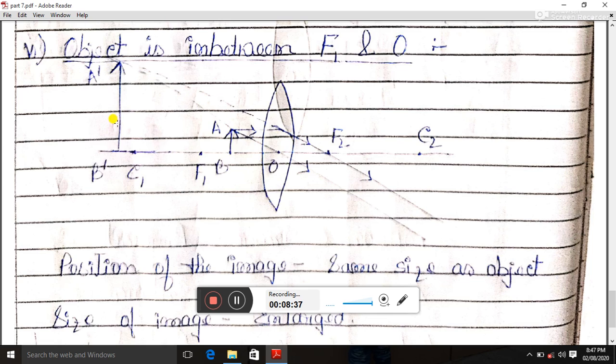So this is my image, and this type of image is nothing but a virtual image. This was my object and this is my image. By looking at the image, I can say that my image is very much enlarged, and the position of the image is between infinity and center of curvature, on the same side of the object.